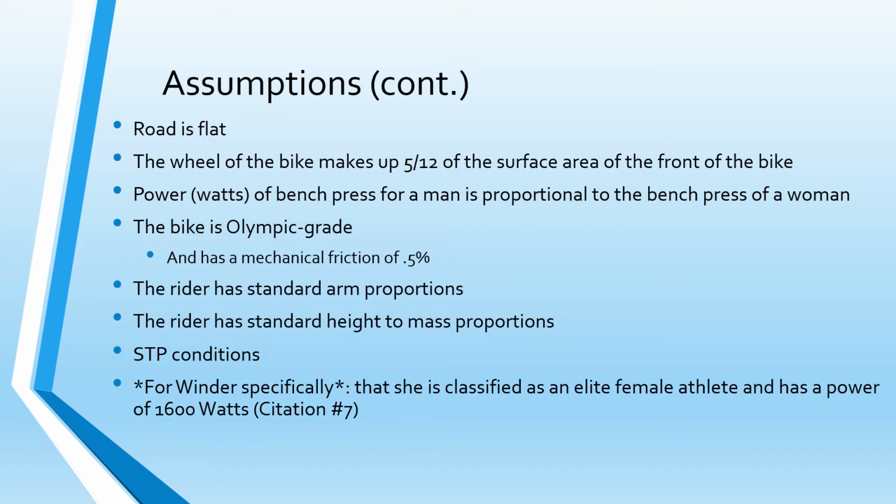Additional assumptions include that the road is flat, that the front wheel of the bike makes up 5/12 of the surface area of the front of the bike, that the power of a bench press for a man is proportional to the power of the bench press of a woman, that the bike is an Olympic grade bike and hence would have a mechanical friction of 0.5%, and that the rider has standard arm proportions and standard height to mass proportions. We're also assuming STP conditions, and for Ruth Winder specifically, we are classifying her as an elite female athlete having a power of 1600 watts.